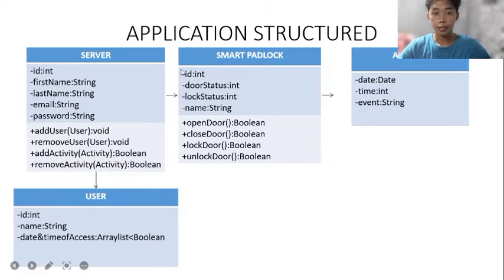For the smart padlock: int ID, int door status, int lock status, name string, and the additions are open door boolean, close door boolean, lock door boolean, unlock door boolean. And for the activity: the date, time, and event.